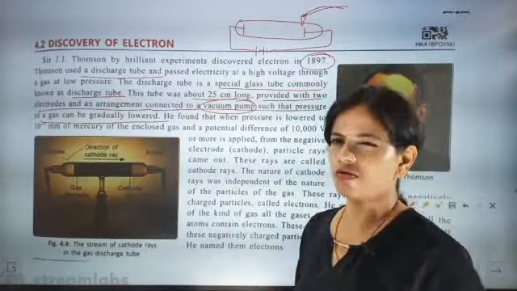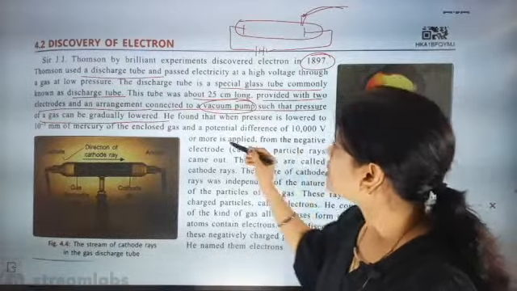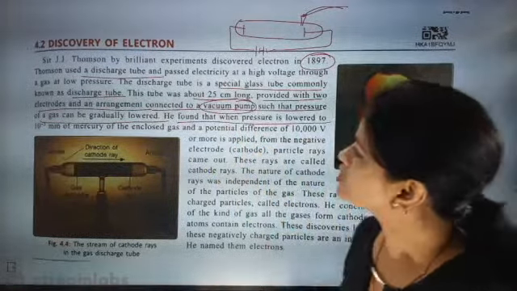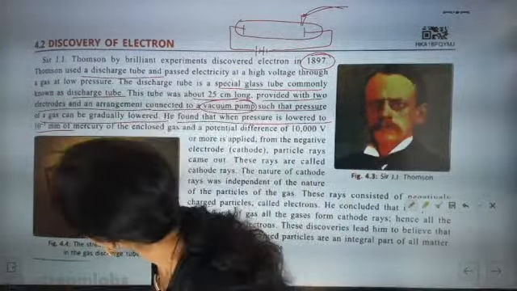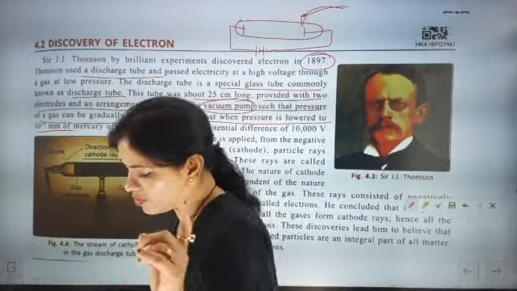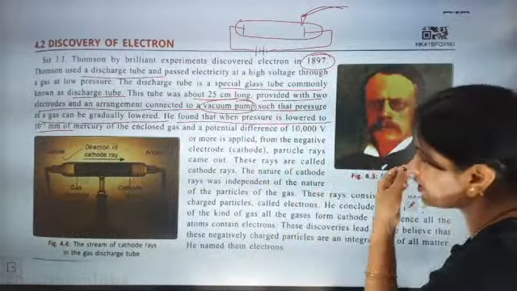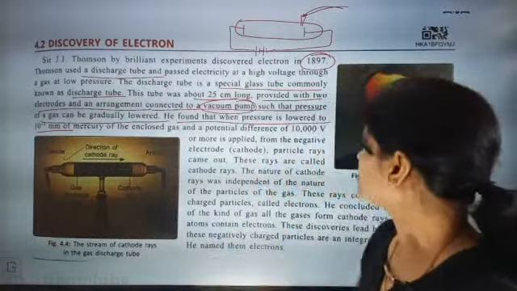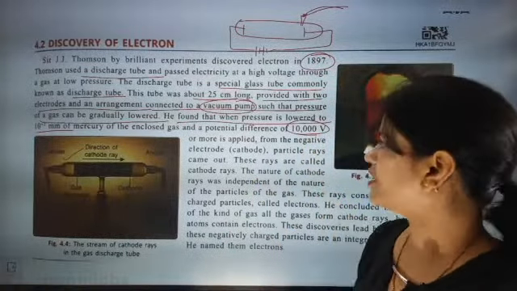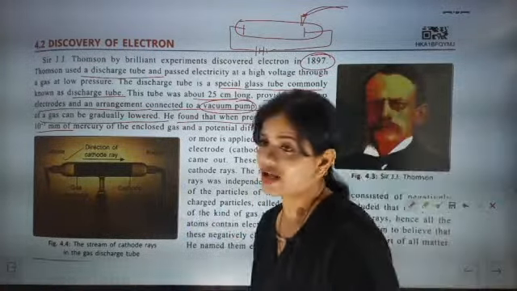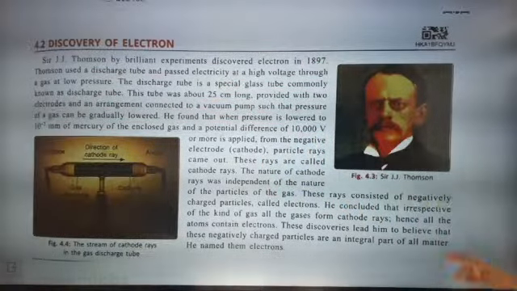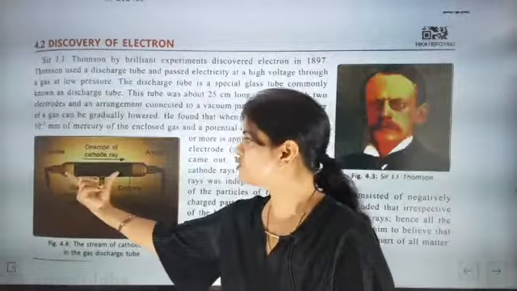That was the concept of J.J. Thomson. Fine. So now we found that when pressure is lowered to 10 to the power minus 1, I am going to discuss it in my own way because I am not satisfied with this content. I am going to explain this part very nicely. Here 10,000 volt of current was allowed to pass through the electrodes.